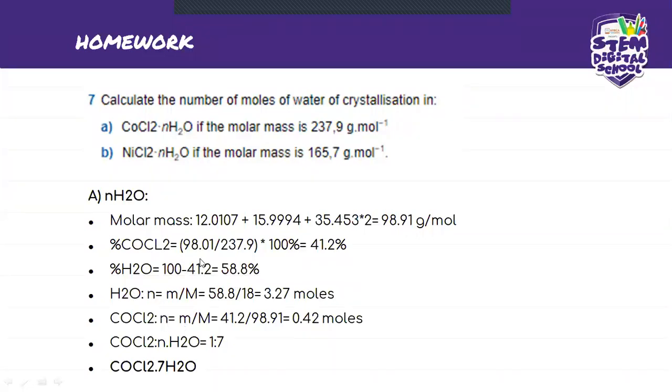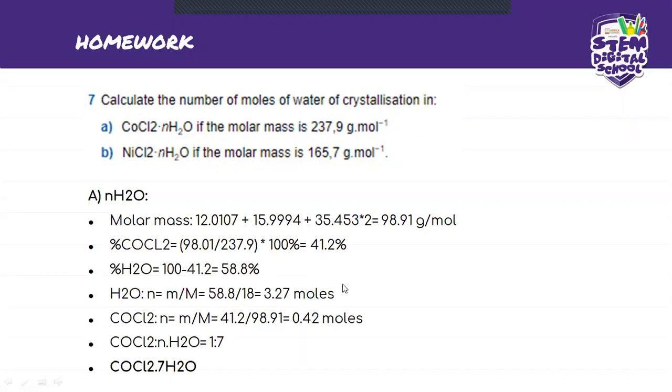Now that we have the mass, it means that we can get the molar mass and find what we are looking for. So the number of moles is n over M, mass divided by molar mass, and that will be 58.8 divided by 18. The molar mass of H2O is 18, because 1 times 2 is 2, plus 16 for oxygen, and that will give you 18.